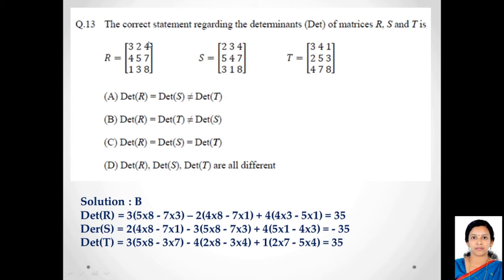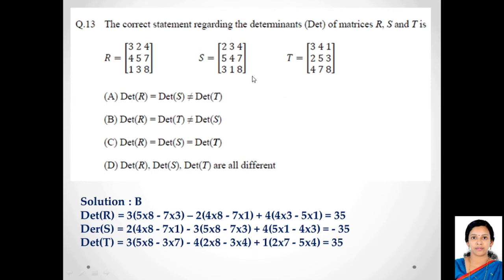Plus you take the next number 4. You exclude the row and the column which includes 4, and the remaining is these 4 digits. So you take 4, open the bracket, 4 multiplied by 3 minus 5 multiplied by 1. So this is how you solve a determinant. And when you do this, you will get 35 for determinant R.